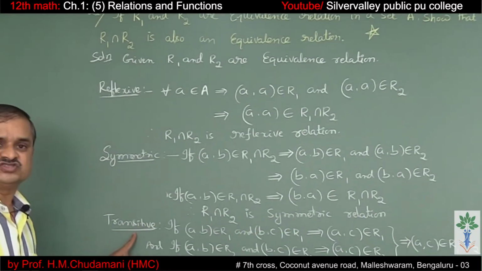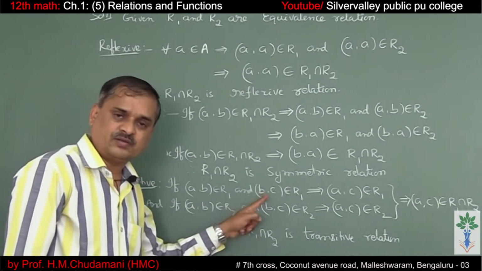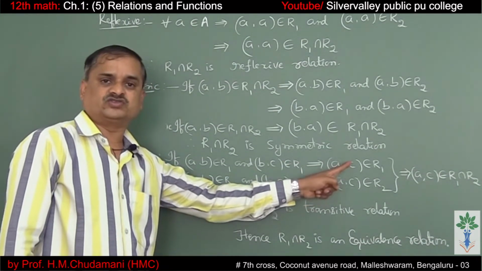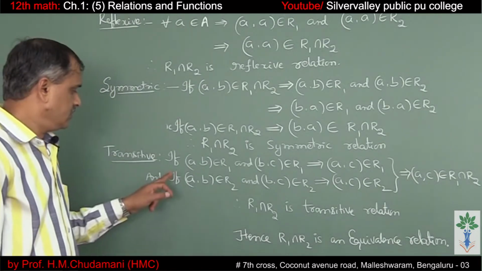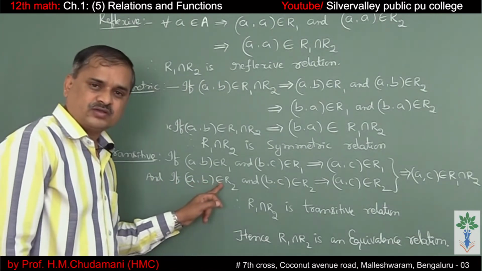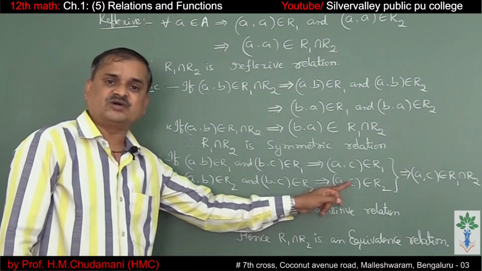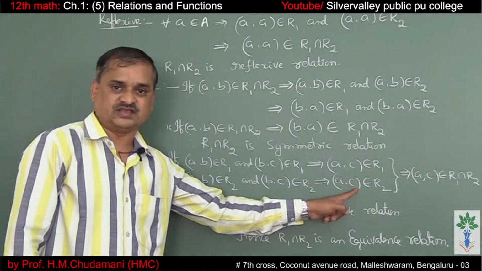Let us check the transitive relation. If (A,B) belongs to R1 and (B,C) belongs to R1, this implies (A,C) belongs to R1, since R1 is an equivalence relation and therefore transitive. If (A,B) belongs to R2 and (B,C) belongs to R2, this implies (A,C) belongs to R2. Since R2 is also transitive, as it is an equivalence relation.